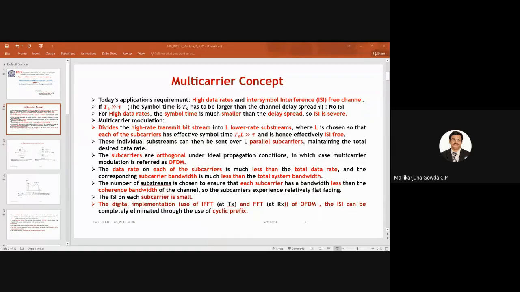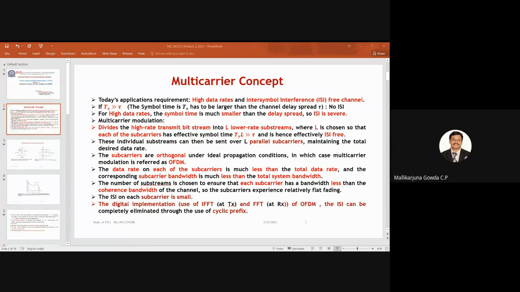We all know the requirement of today's applications is high data rate. The moment I say high data rate, the symbol duration will be small, because the data rate and symbol duration are inversely proportional.